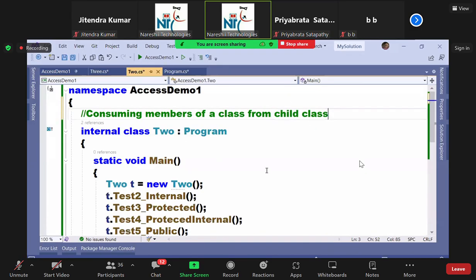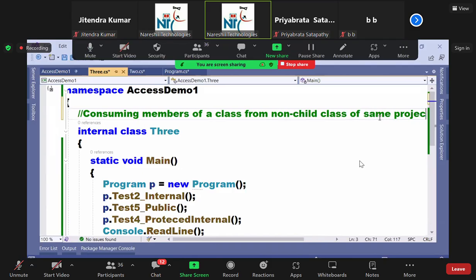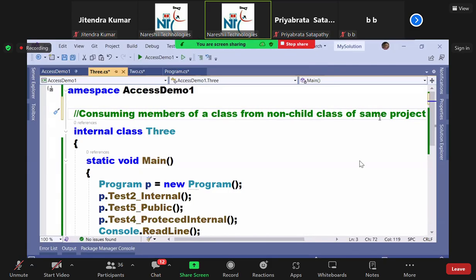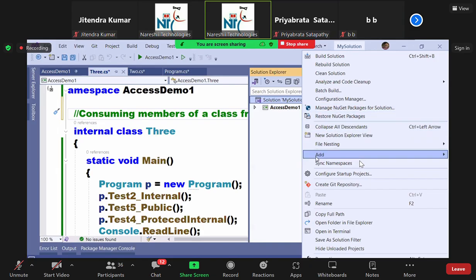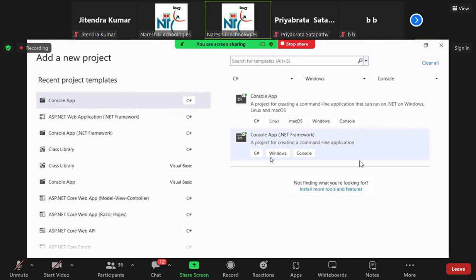Okay, so watch. Those were the same project scenarios. Now I'm going to show you two more scenarios: child class in another project, and non-child class in another project. If you want to test it, you need a new project now. Someone help me in adding a new project. Right click on solution, add new project, console app.